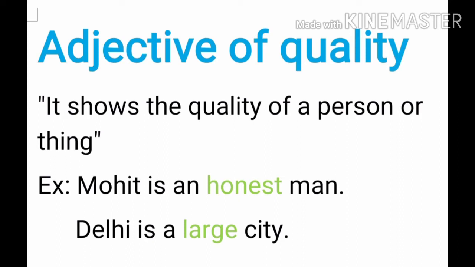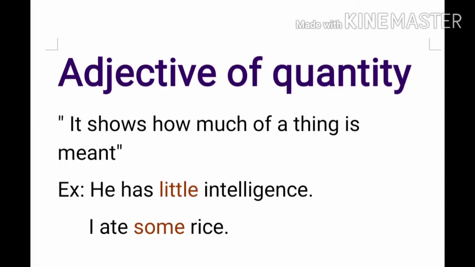Same in the second example, Delhi is a large city. Being large is a quality of the city Delhi. So large is acting as an adjective of quality. Now look at the adjective of quantity. It shows how much of a thing is meant. When we talk about the quantity of a thing, at that time we use the adjective of quantity. For example, he has little intelligence. The quantity of his intelligence is very little. I ate some rice. The quantity of rice eaten by me is some. So some describes the quantity of rice, and little describes the quantity of intelligence. The words which show the quantity of anything are known as adjectives of quantity.